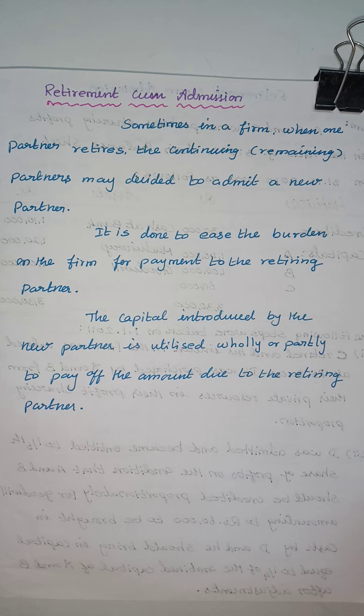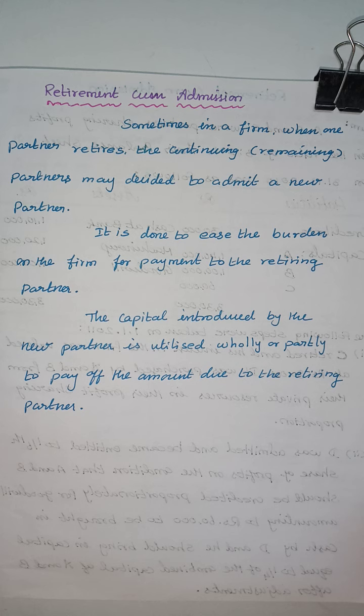When a partner relieves or retires from the firm, the remaining or continuing partners decide to admit a new partner. That is what is meant by retirement cum admission. It eases the burden on the firm for the payment due to the retiring partner. We have to pay the retiring partner his interest in the firm or capital of the firm.